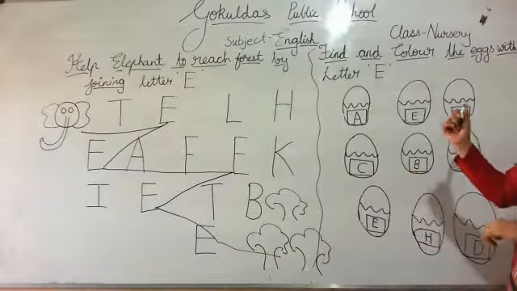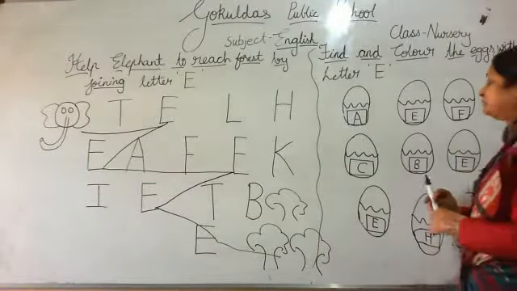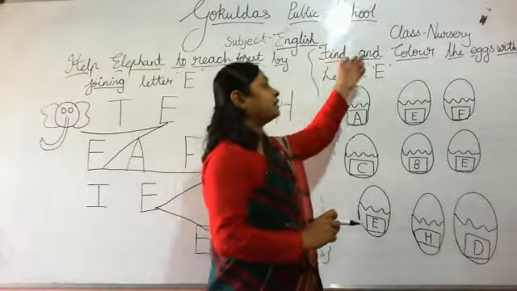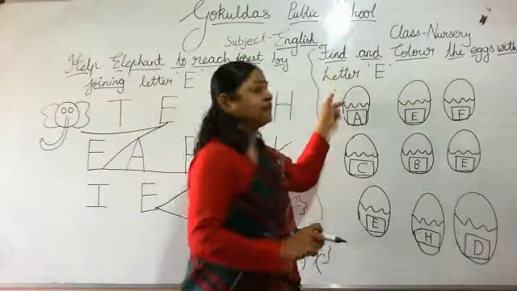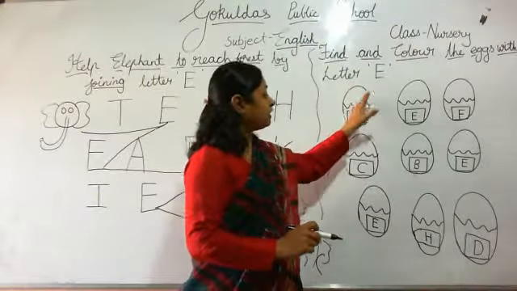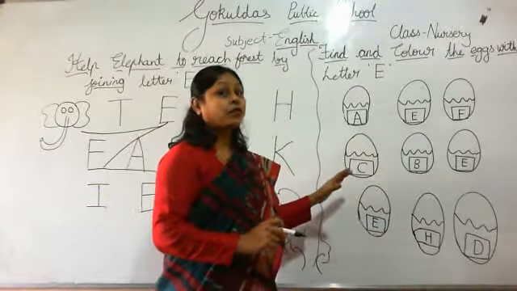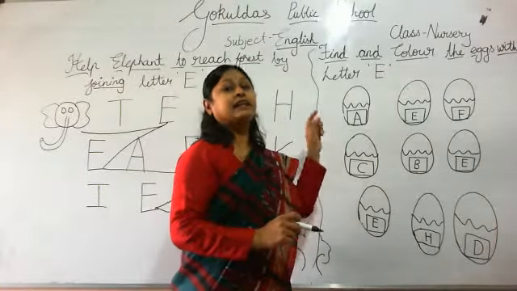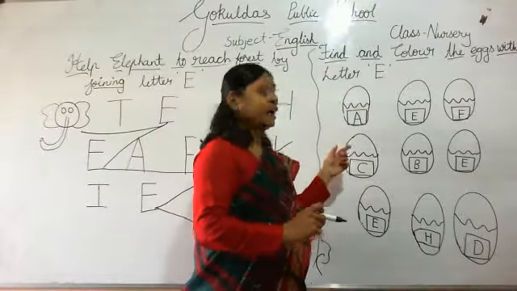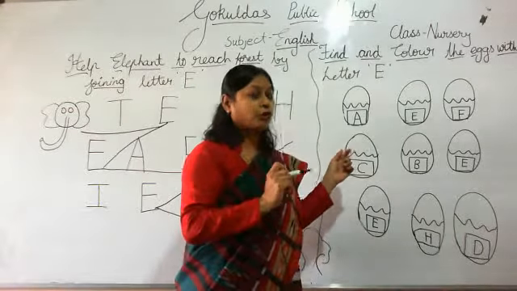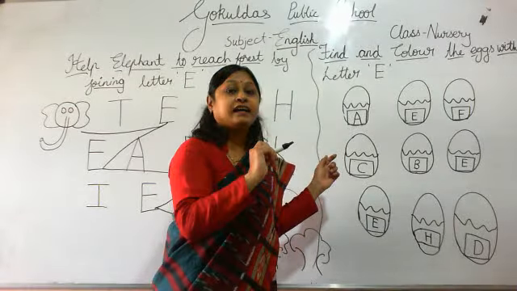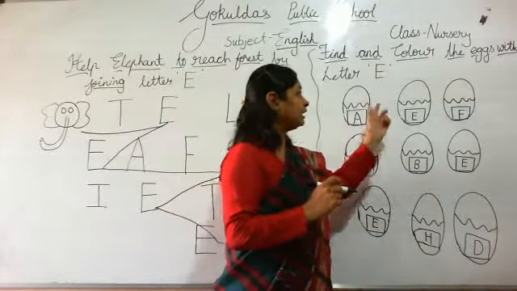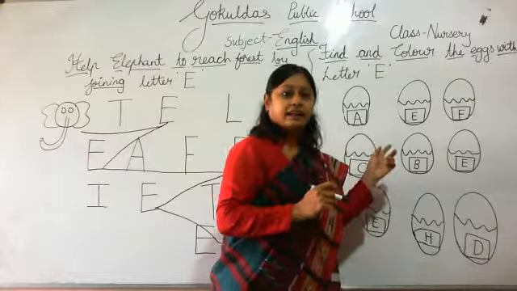Okay. Now look at the next exercise. What you have to do in this? Find and color the eggs with letter E. What is this? This is egg. So what you have to do? You have to find letter E in the egg and you have to color it. You have to color the letter E.